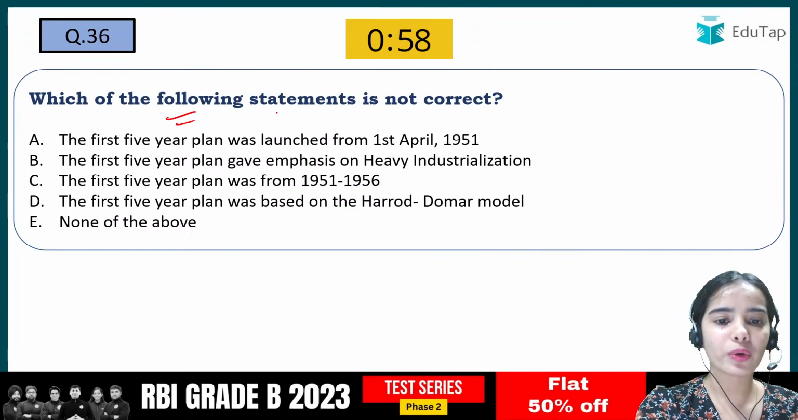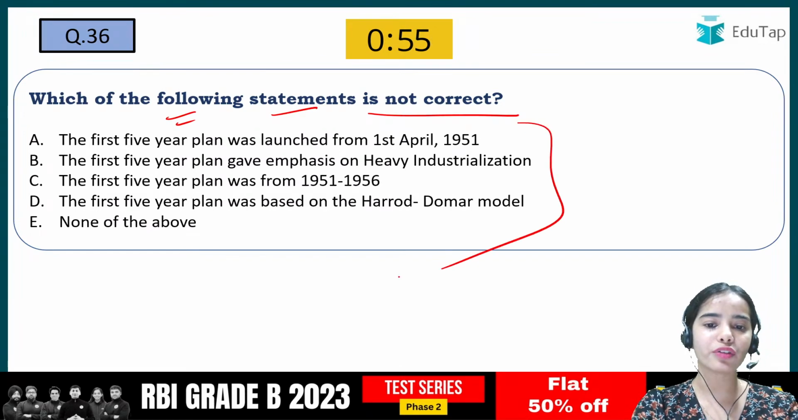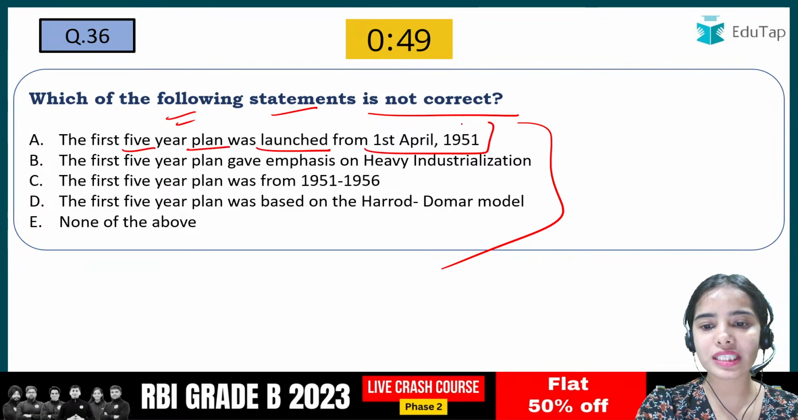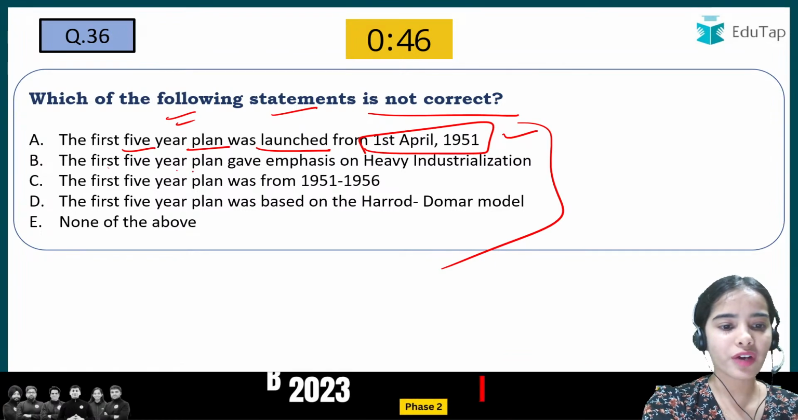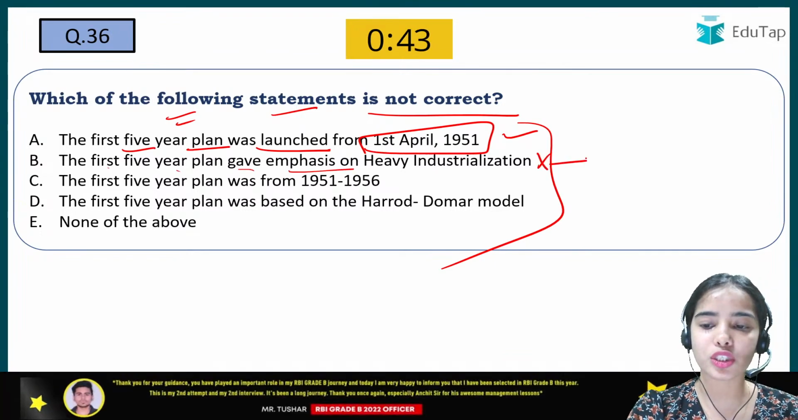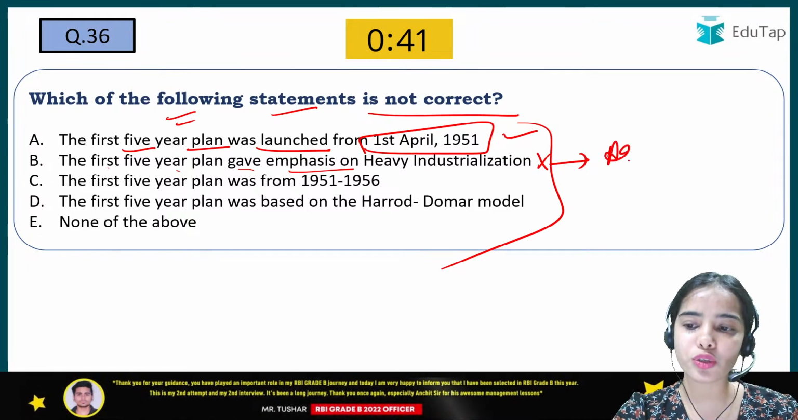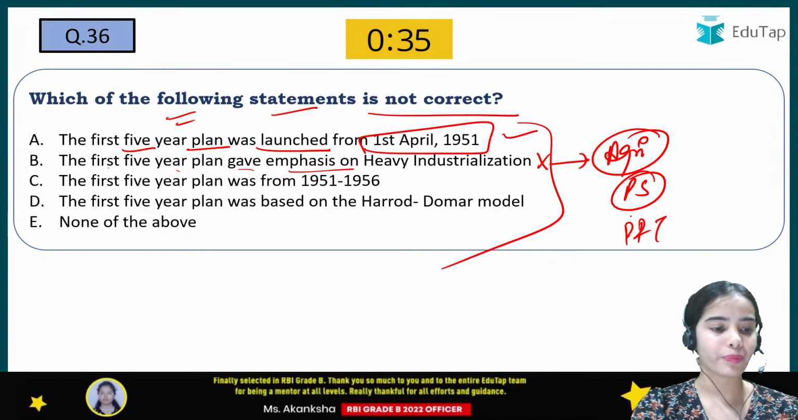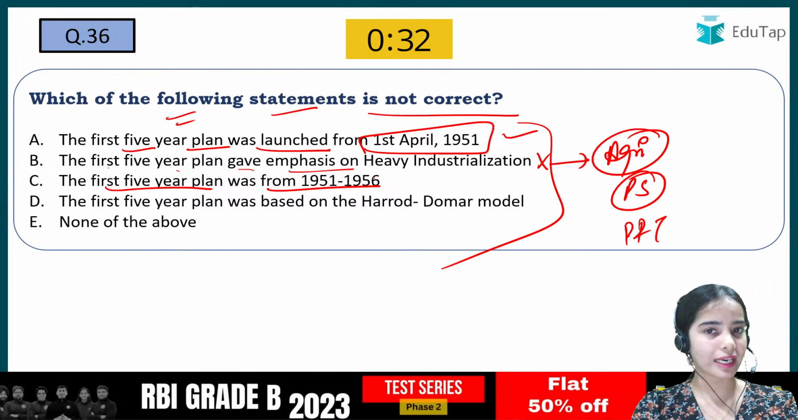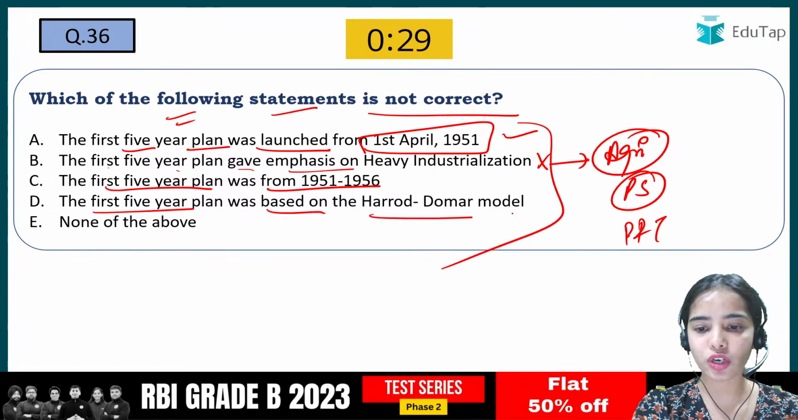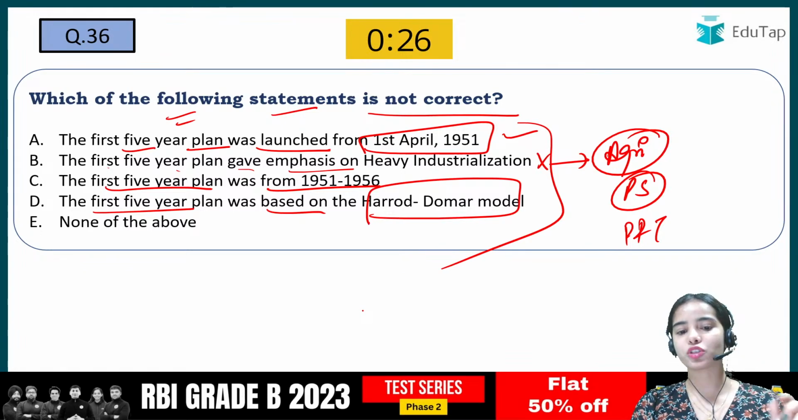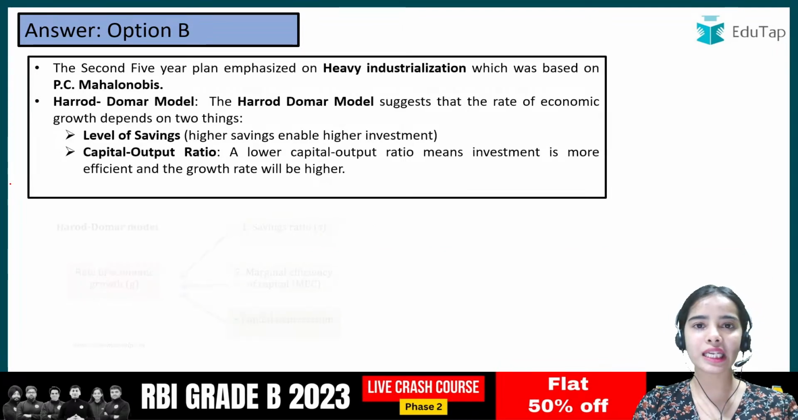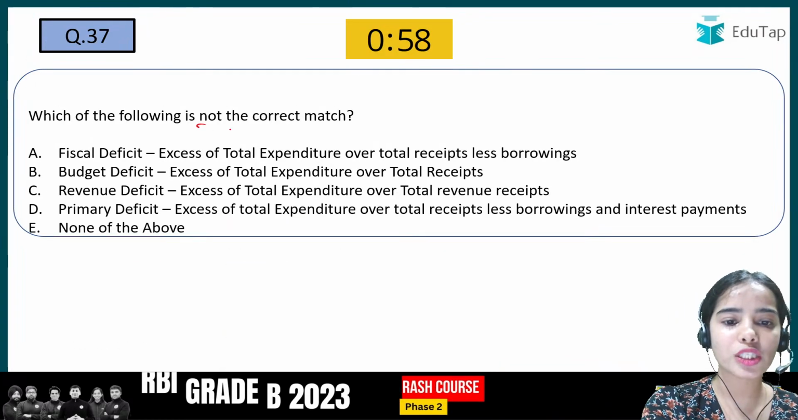Okay. Which of the following statements is not correct? The first 5-year plan was launched from 1st April 1951. This is correct. The first 5-year plan gave emphasis on heavy industrialization. This is wrong, because the first 5-year plan gave emphasis to agriculture, price stability, and power and transport. The first 5-year plan was from 1951 to 1956. That is correct. The first 5-year plan was based on the Harrod-Domar model, and the second 5-year plan was based on the PC Mahalanobis model. So the only wrong statement was B. Next is, which of the following is not the correct match?